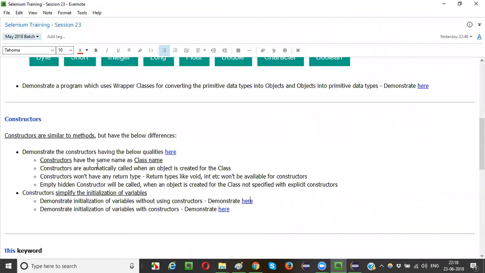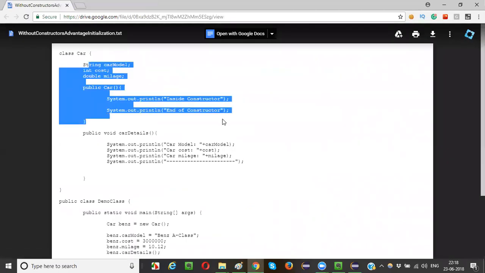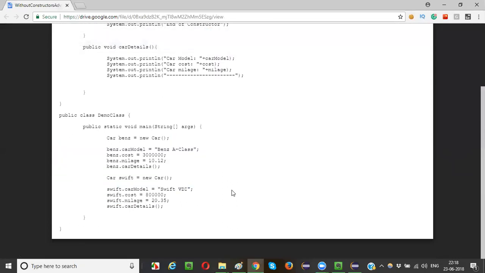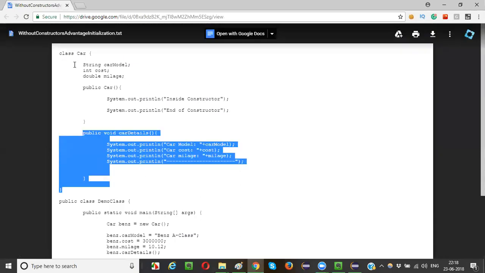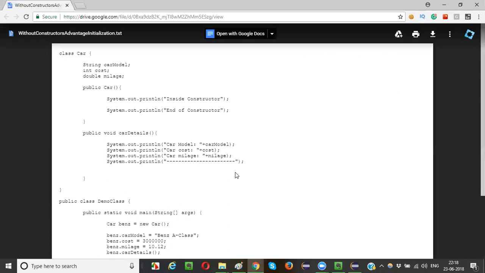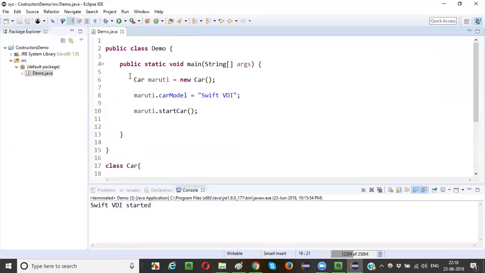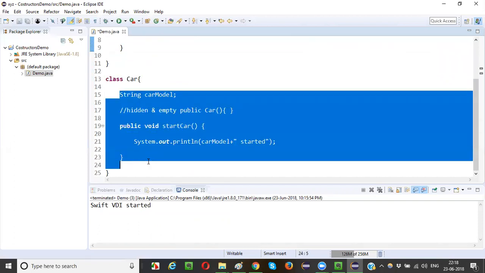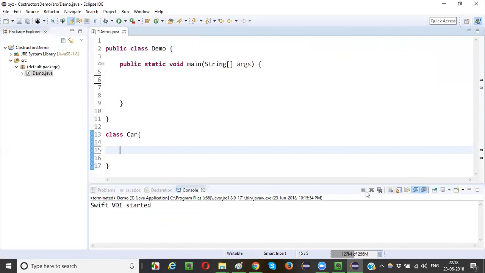This is the first program. Let me create something: car model, cost, mileage, and car details. One method is there. So clear the stuff, and here also inside this car constructor, clear the stuff. Let me create it freshly.